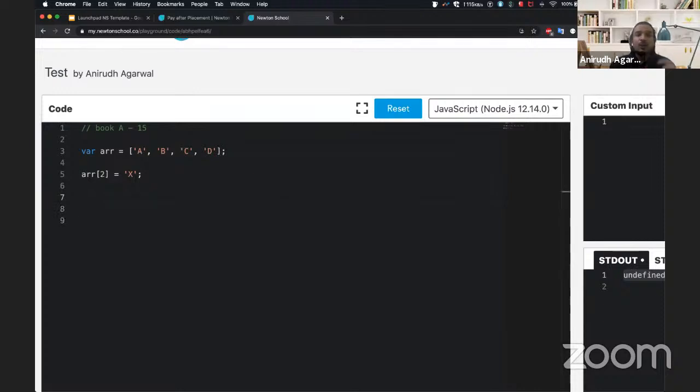Now, since we read about for loops, just to revise that concept, and also to understand how to print all the elements of an array one by one, what I can do is put in a simple for loop, right? So this is my 0th index, this is my first index, this is my second index, and this is my third index, right? So we can just print it one by one in a new line, or however we want, using a for loop. I'll show you how we can go about doing it.